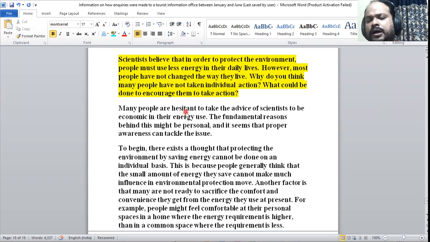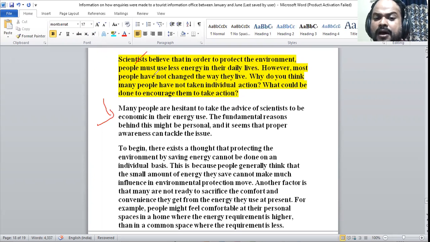So let's see what is happening in the first sentence. Many people are hesitant to take the advice of scientists to be economic in their energy use. So scientists, they believe that in order to protect the environment, we need to use less energy.